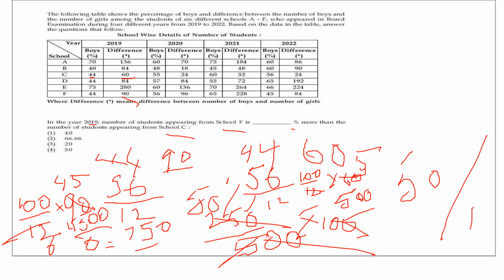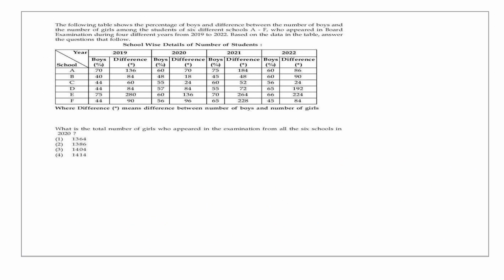So what is the right option? Option number 4. Got it? This is how we should do it. Very simple. So look at the fourth question. What is the total number of girls who appeared in the examination from all the 6 schools in the year 2020? So it is enough to look into the 2020 data for all the schools. So these 2 columns you should copy.